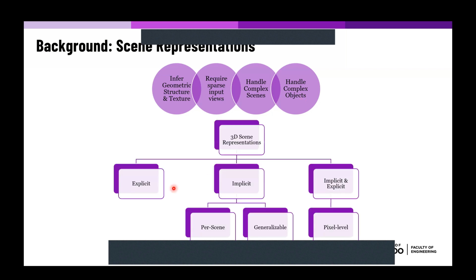So methods utilize different scene representations to handle those challenges. These representations can be split into 3 categories. The first representation for the scene are explicit scene representations. The second is implicit and can be split into per scene methods that are only trained on each scene separately, or generalizable methods. They can be trained on several scenes and generalized to new scenes at inference time. There is also the combination of both implicit and explicit representations, and one of them is the pixel level representations.